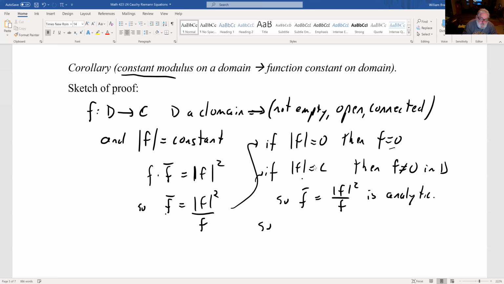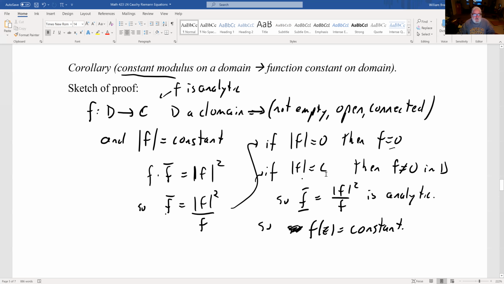So then we have f is analytic. Oh, I needed to have f is analytic up here. F is analytic, f bar is analytic, so by the previous corollary, f of z equals a constant. And all these rely pretty much just on the Cauchy-Riemann equations, and we get some interesting things here.